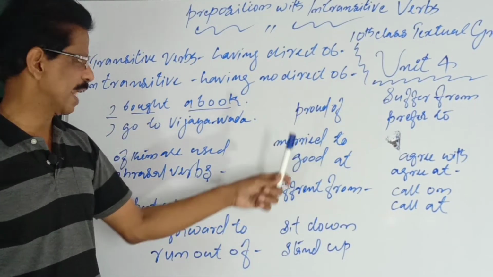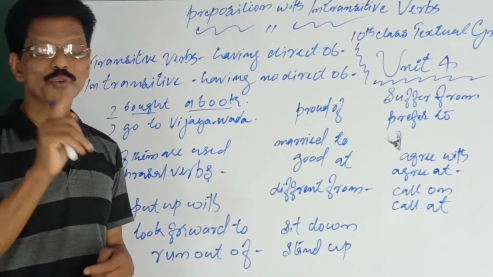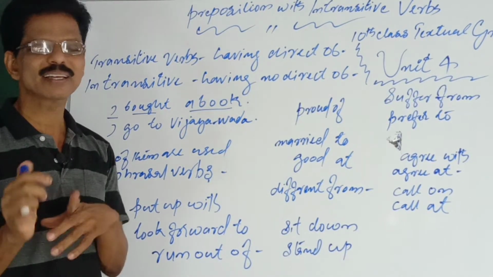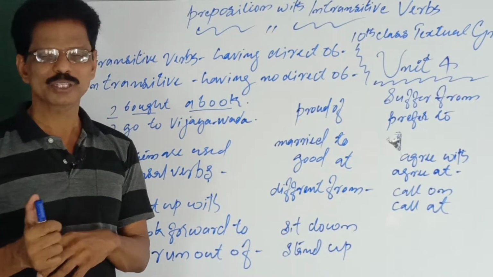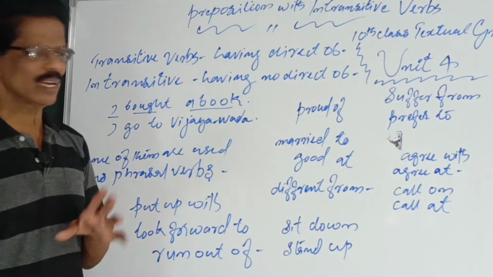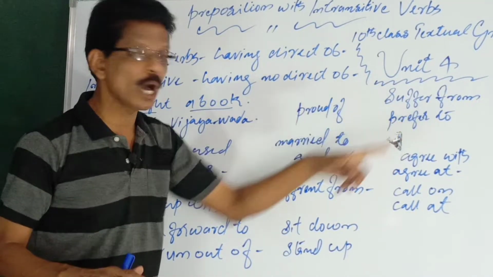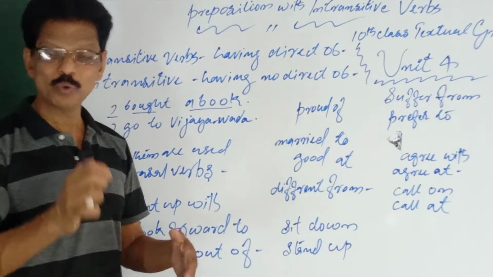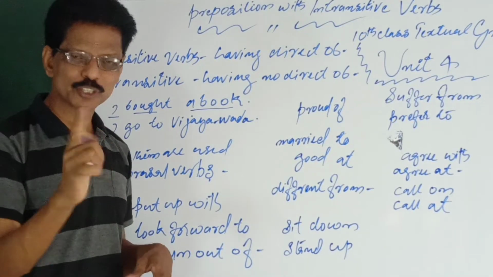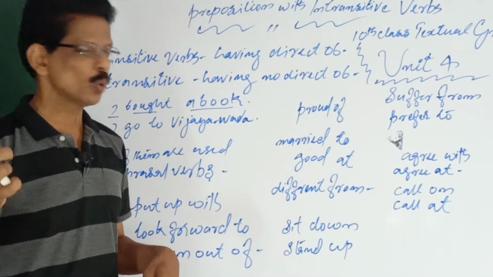See some examples given there. Suffer from. You can use only that. I suffer from a headache. I am suffering from. You cannot use any other preposition with that. You cannot say suffer with headache. No. Suffer is a verb, it will be from. Prefer to. I prefer tea to coffee. Very often asked. What do you prefer? I prefer tea to coffee. Don't say tea than coffee. Wrong. Prefer to. Suffer from.